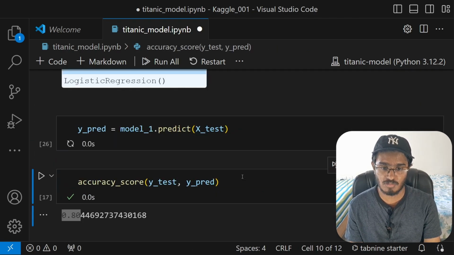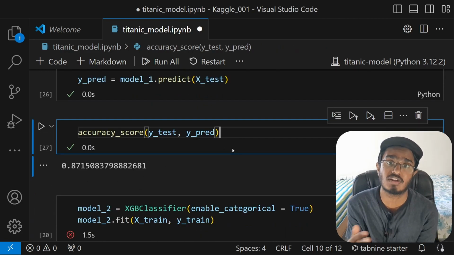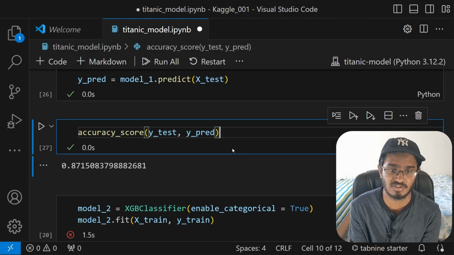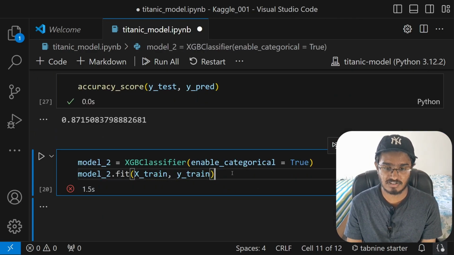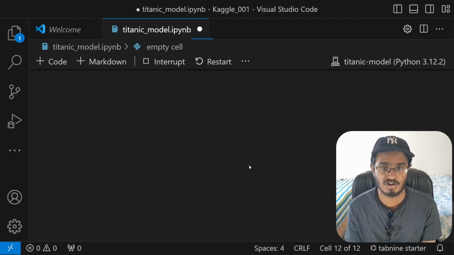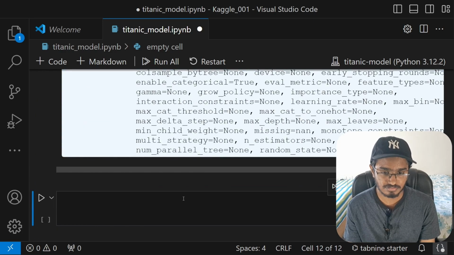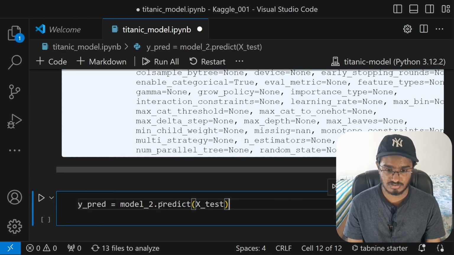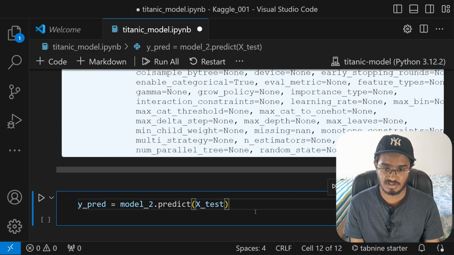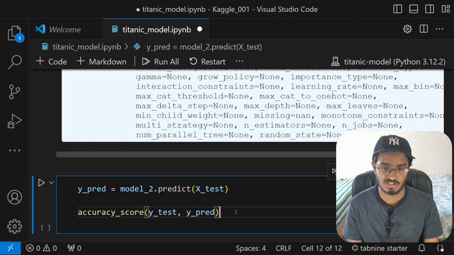Now if we see our model1 predictions, it gives us 87%. Okay, so when you run it multiple different times, you will get a mean value of how the model is performing on this test set. But I've done that just to rerun the file to convert that to numeric. Now yes, we do get the XGBClassifier model as well. Now what I'm going to do is just go ahead and type in ypred is equal to model2.predict xtest. Alright, and this one as well.